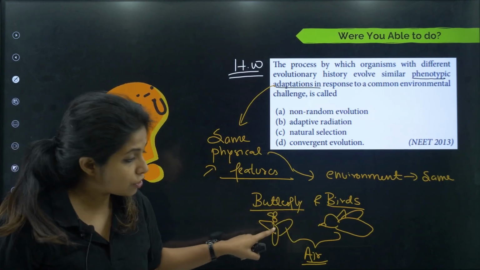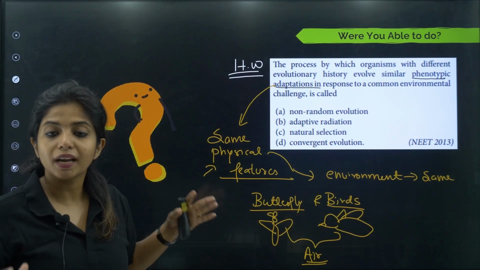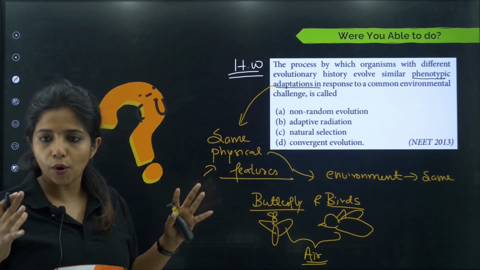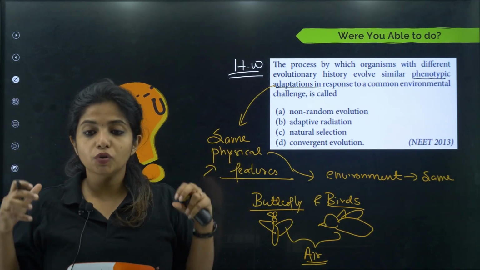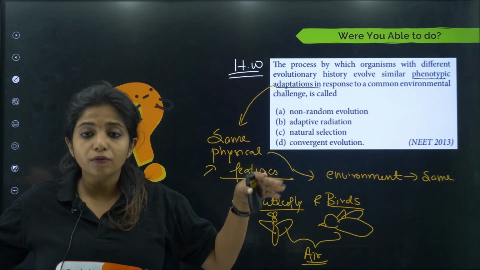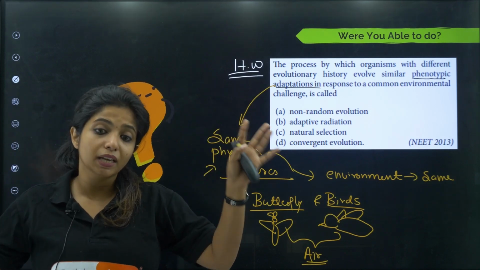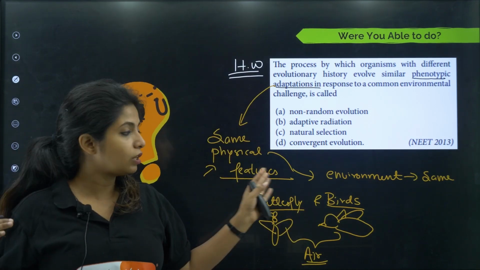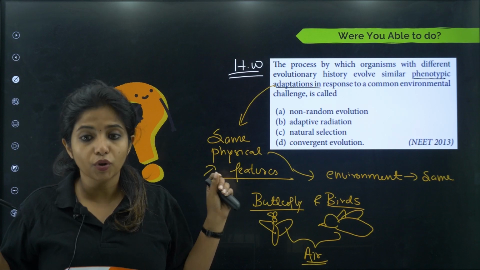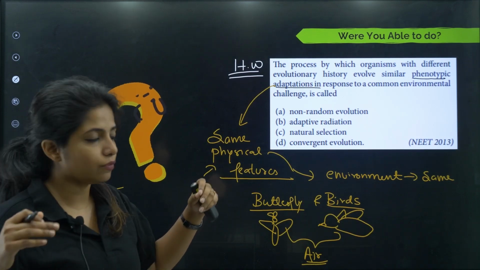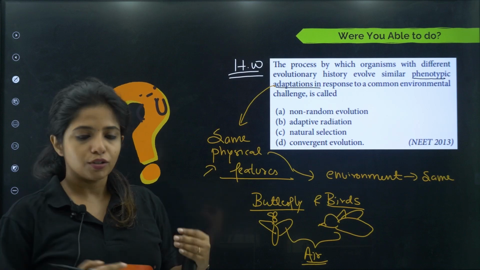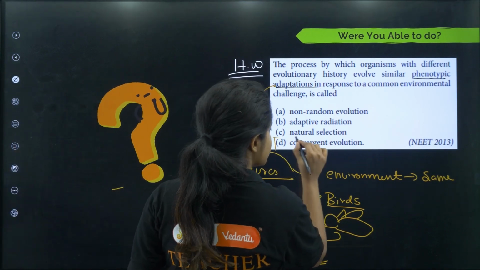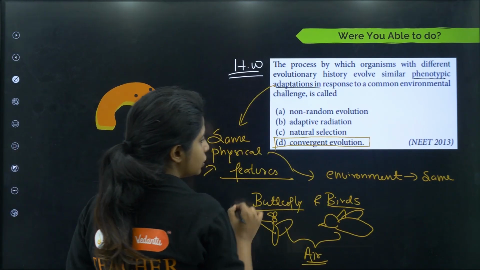Now these are the physical features that are the same. Now what do you call this type of evolution, where two organisms are coming together to have the same physical features because of the same environment, but evolutionarily they are not too much connected? You call this convergent evolution. You're converging to be the same. Convergent as in something is coming together. So both of them are coming together, and this is known as convergent evolution, my dear children.